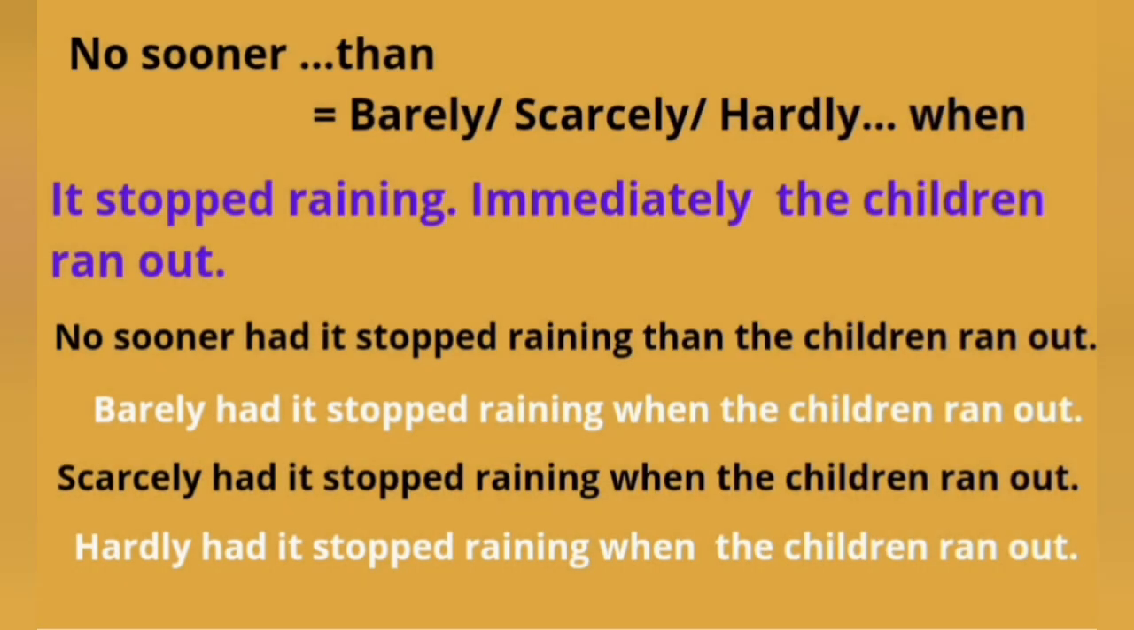So, let's conclude this way. No sooner than is equal to barely, scarcely, hardly, when. They all do the same function. Okay. So we will see one final example. We will join these two sentences using all the 4 correlative conjunctions we have learnt so far. It stopped raining. Immediately the children ran out. We are going to join these two sentences using all the 4 now.